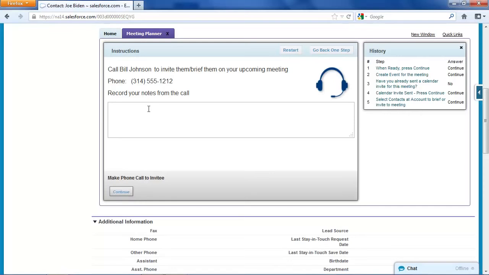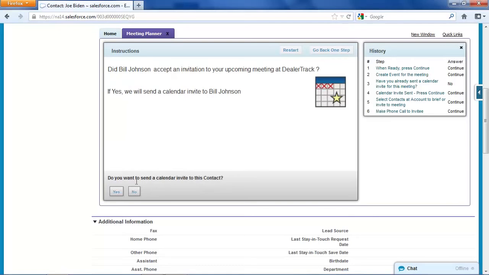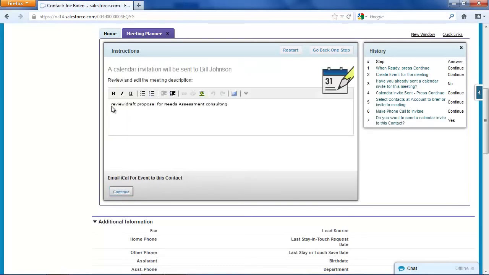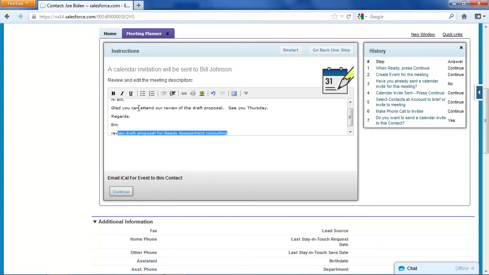And Bill's the CFO, and as usual, for any meeting about DealerTrack spending money, Bill wants to be there. I will send a calendar invite to him. Continuing on, did he accept my invitation? Yes. And here's a little pre-filled in, hi Bill, glad you can attend our review of the draft proposal. See you Thursday. In this case, I'm not really using any of the pre-populated calendar invite. I'll just delete that off there, but I might have wanted to use that. Might have made me more efficient.